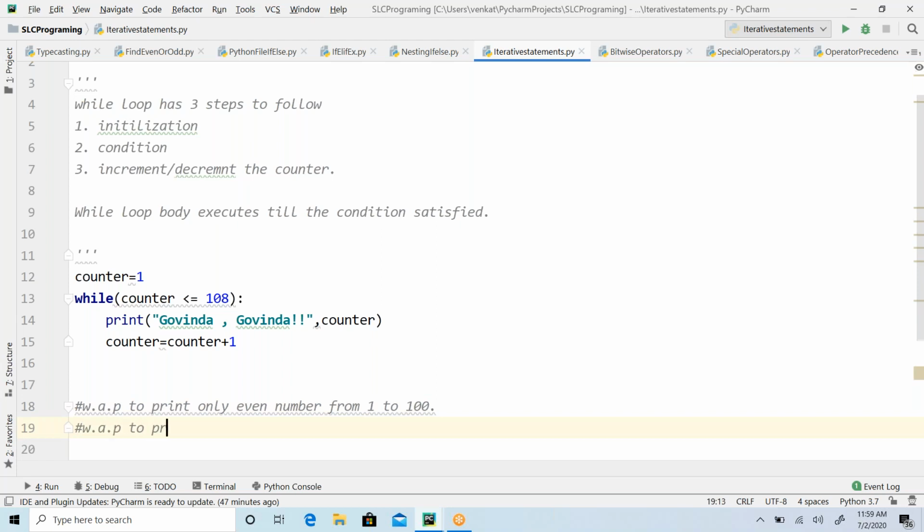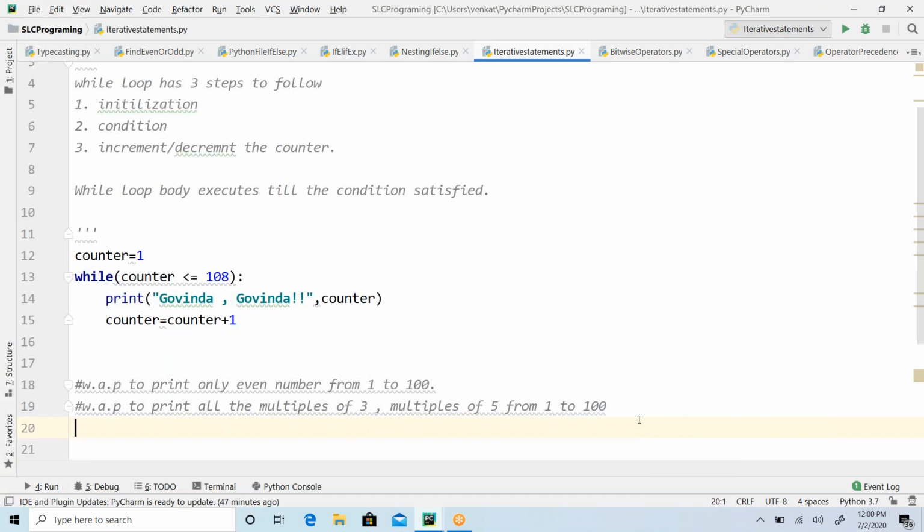Write a program to print all the multiples of 3, and multiples of 5, from 1 to 100.